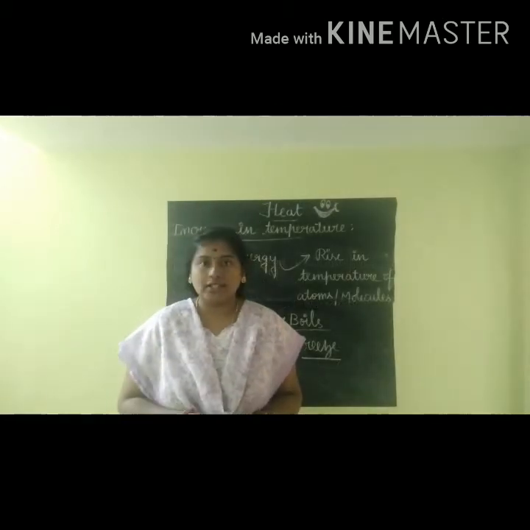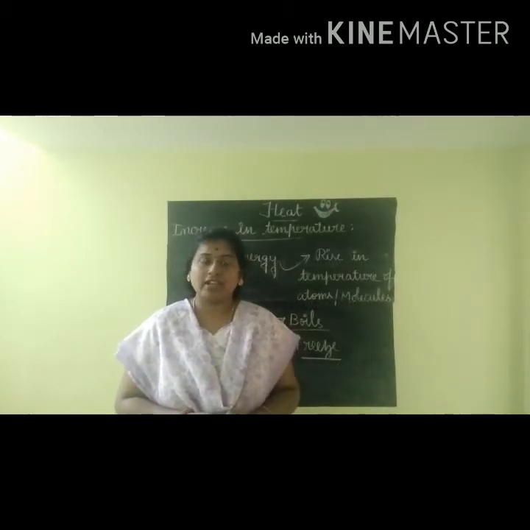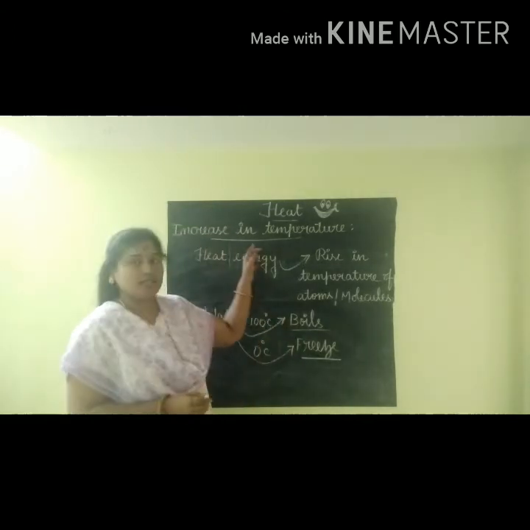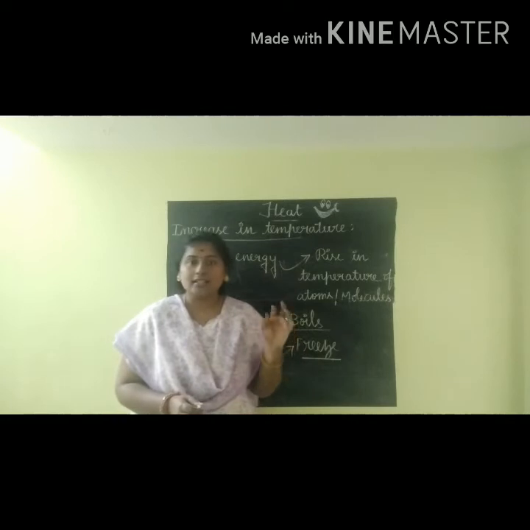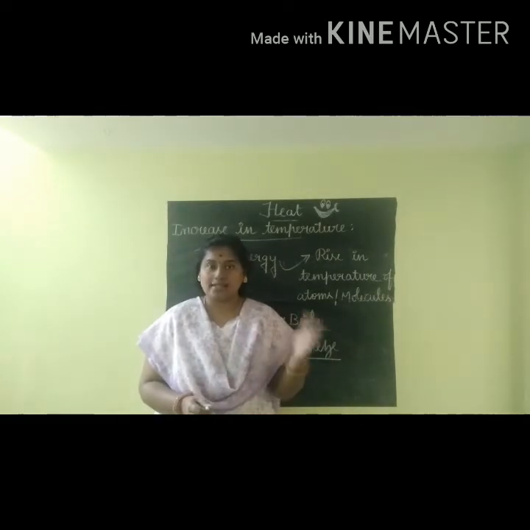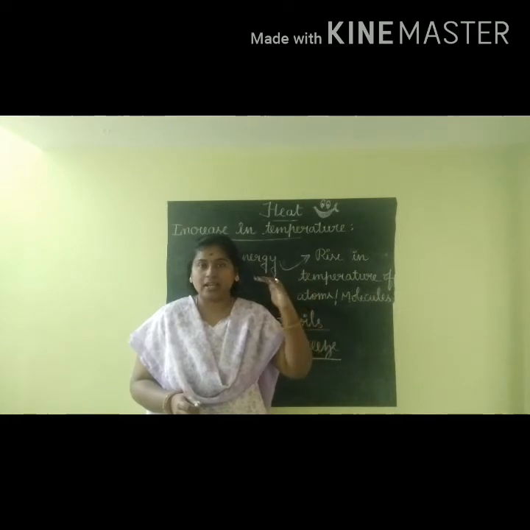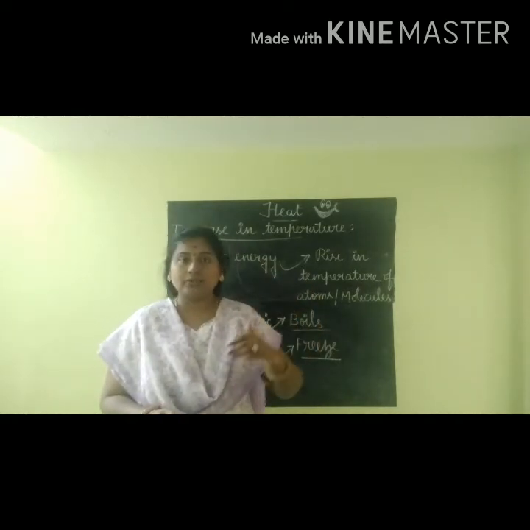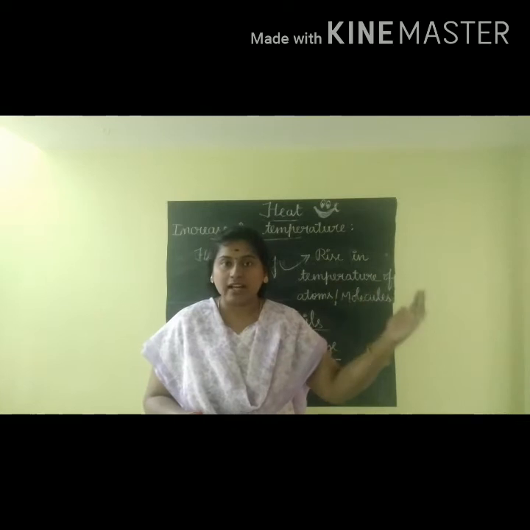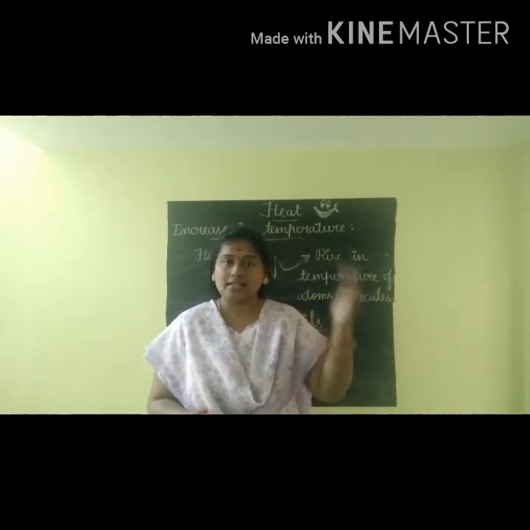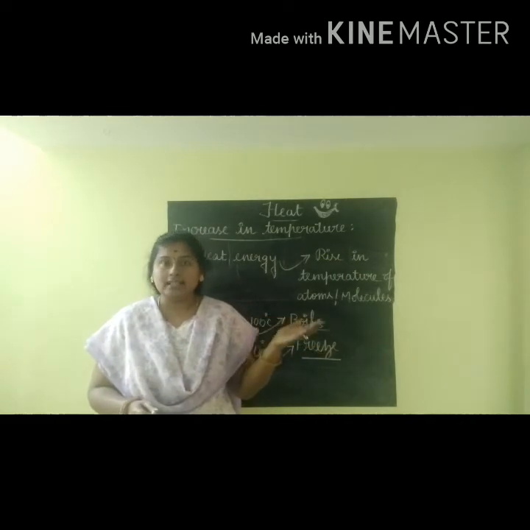The next one we are going to learn is the second effect of heat, which is increase in temperature. Increase means rise, as you all know. Increase in level, the values rising. If it is at 0 and the value rises to 1, 2, 3, 4, 5, that is called a rise. Increase means increasing, rising. That's what we call the increase in temperature.